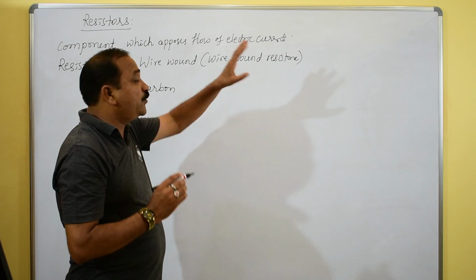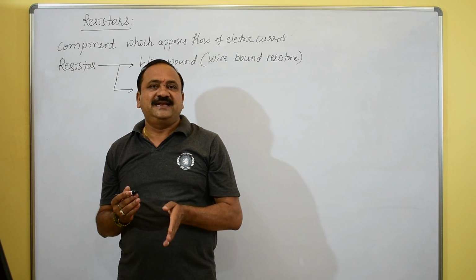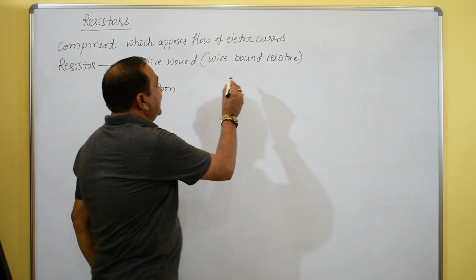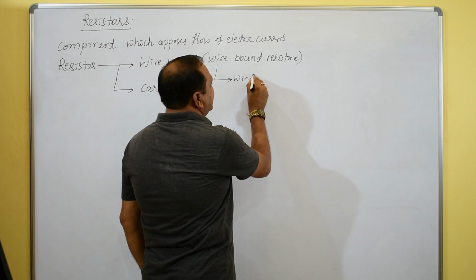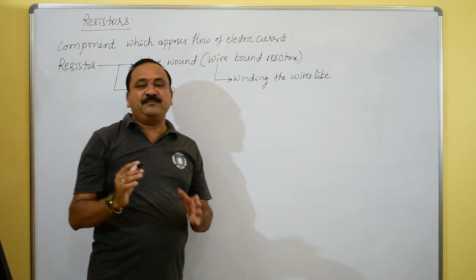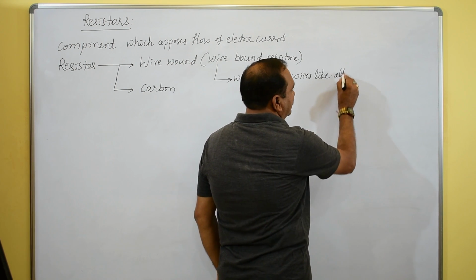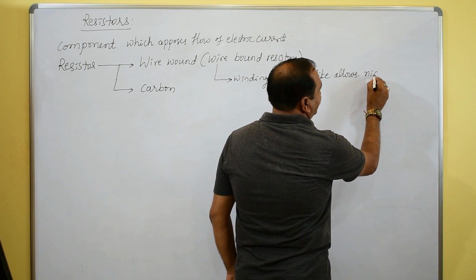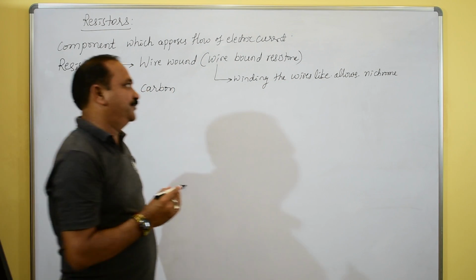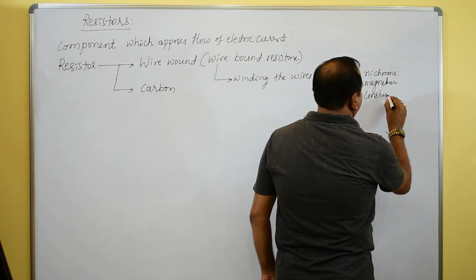In that resistance box there must be some wire wound resistors. These wire wound resistances are made by winding wires of materials like nichrome, alloys, manganese, and also constantan.